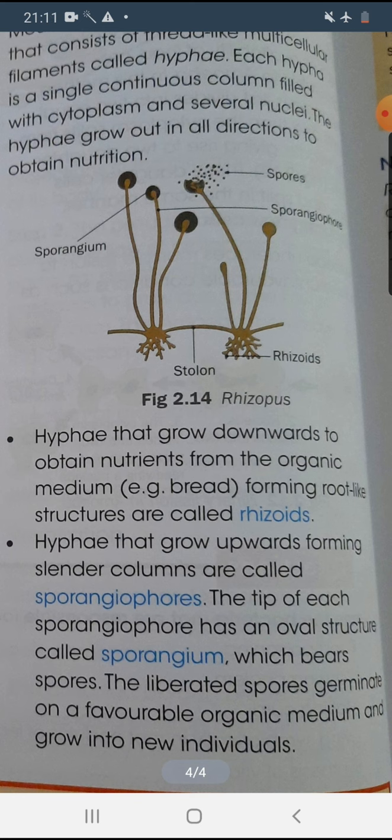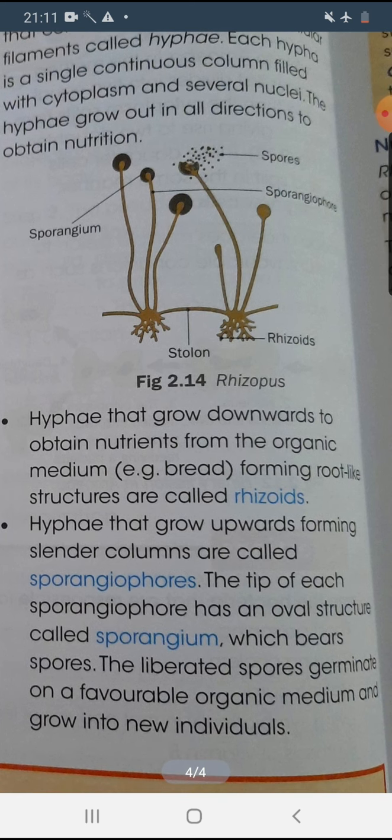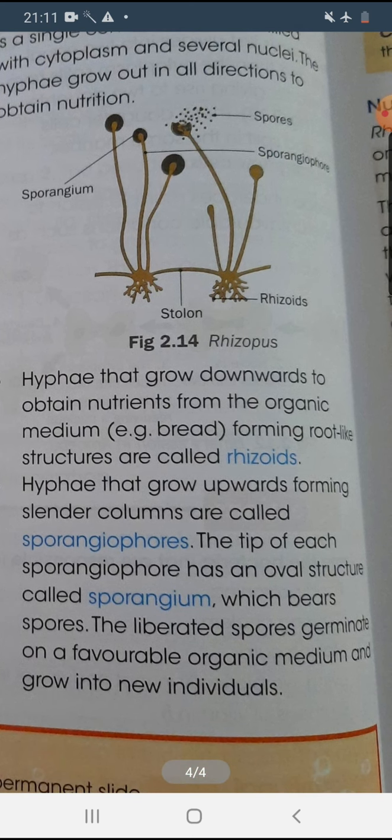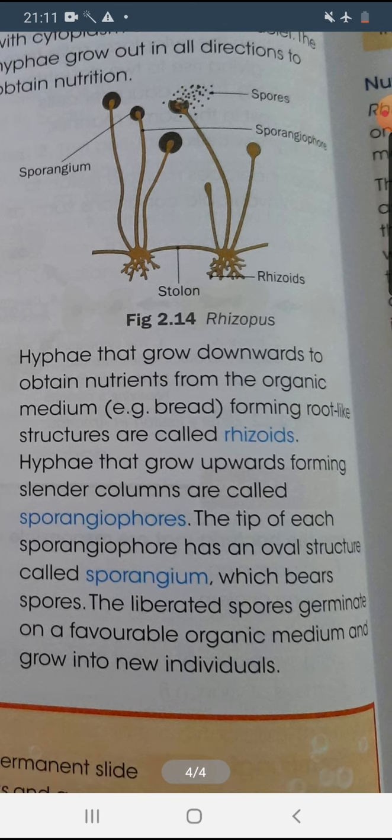That is actually Rhizopus, which makes the food rotten or poisonous. Obviously we can't eat that food, but if by any chance we eat it, it will cause problems, different types of disease, diarrhea and others, in humans or in animals.